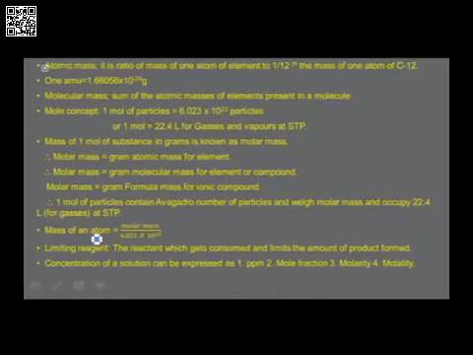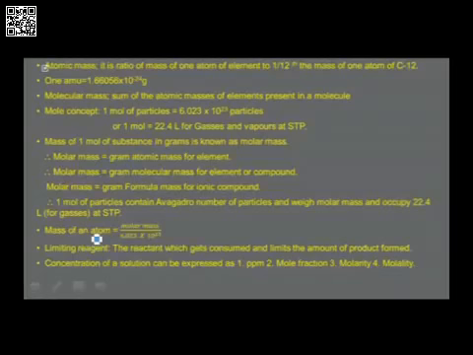You can understand from this statement I have just now made, 1 mole of particles is related to Avogadro number of particles, is related to molar mass, is related to what is known as molar volume. Using this, you can calculate mass of one atom, mass of one molecule, number of moles, and the amount of the substance, because they are interrelated with one another.